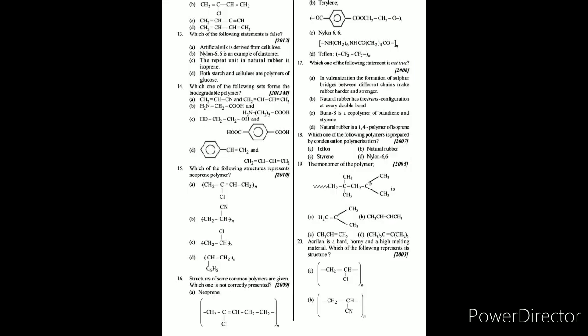Question number 13: which of the following statements is false? We are focusing directly on the answer. Here the answer is B. Nylon 66 is an example of an elastomer, which is wrong. Nylon 66 is an example of a fiber. So the answer to question number 13 is B, and the remaining statements are true.